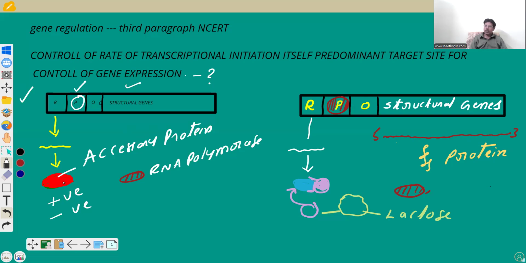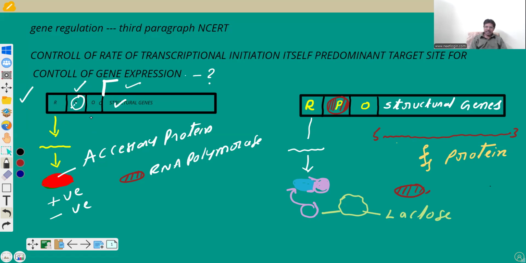Positively, these are activators that allow the RNA polymerase to bind at a promoter to proceed for transcription of the structural gene. And negatively, it does not allow RNA polymerase to bind at a promoter. As it does not bind at the promoter, it does not detect the start site. So regulatory proteins affect RNA polymerase in detecting the start site. The start site is nothing but the structural genes. Okay, next.